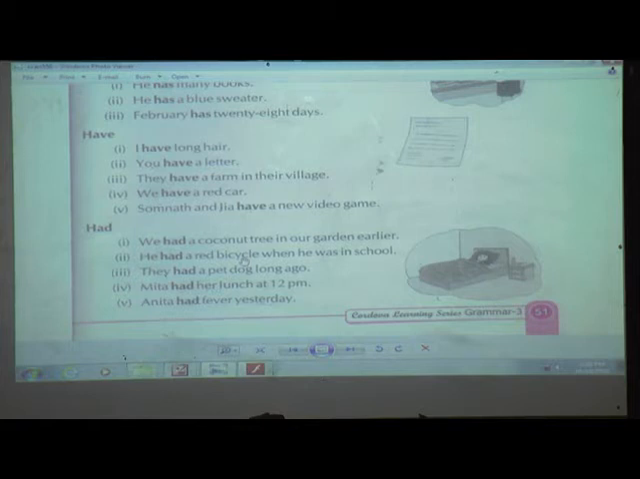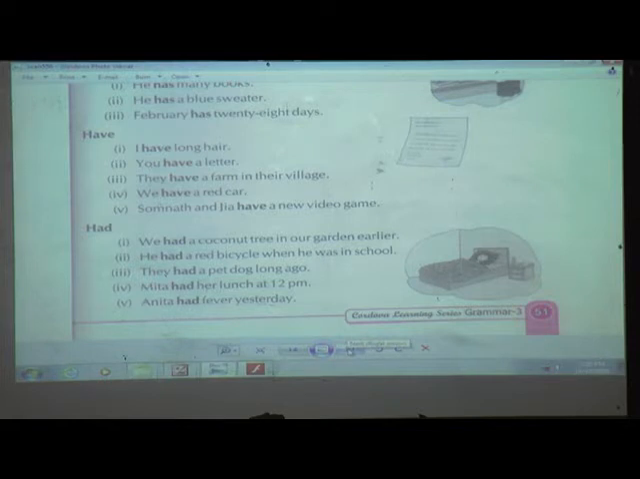This sentence is talking about the past tense. Next, they had a pet dog long ago. Now here also, read the sentence. So they had a pet dog. That pet dog belonged to them. And when was it with them? Long ago. It was a few days back or before. Next, Neeta had her lunch at 12 p.m. This shows that the action has already been done. So we have used the verb had. Anita had fever yesterday. So it is also talking about the past tense.